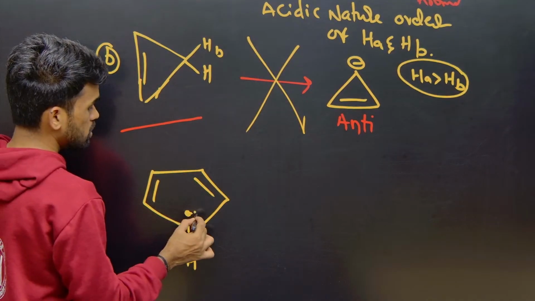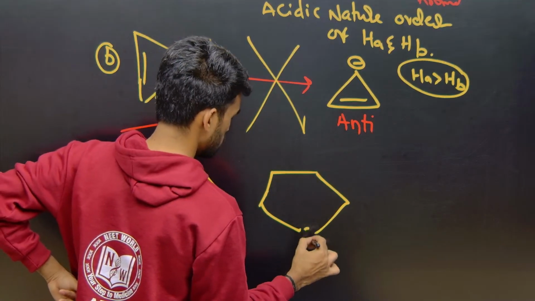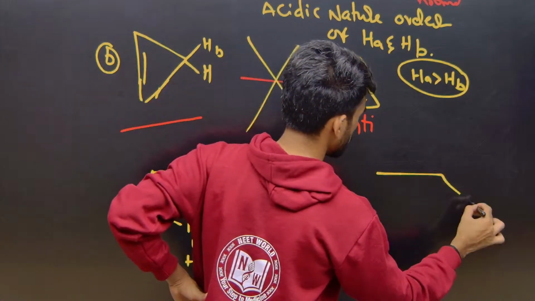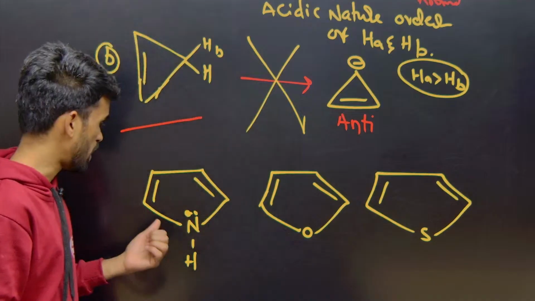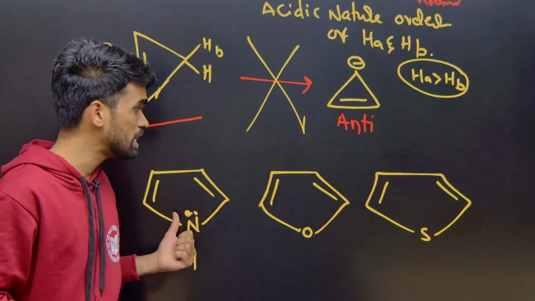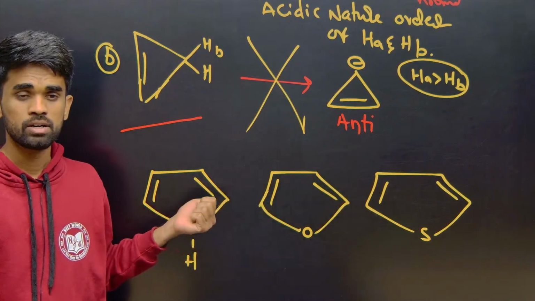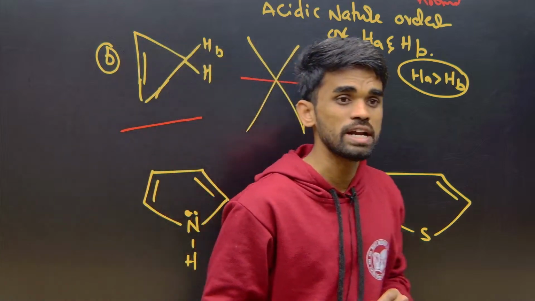So the name of this compound is called pyrrole. And this one is furan. And this one is thiophene. Pyrrole, furan, thiophene. All these are heterocyclic compounds and aromatic. And you know, they will ask which of the following is a non-benzenoid aromatic compound.